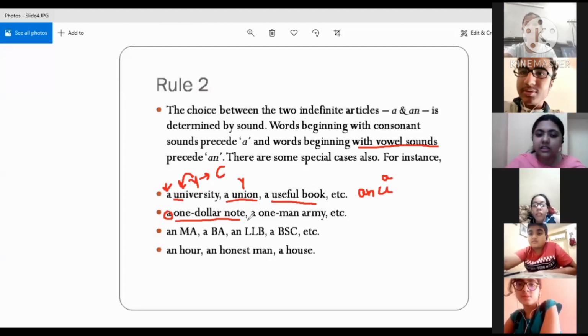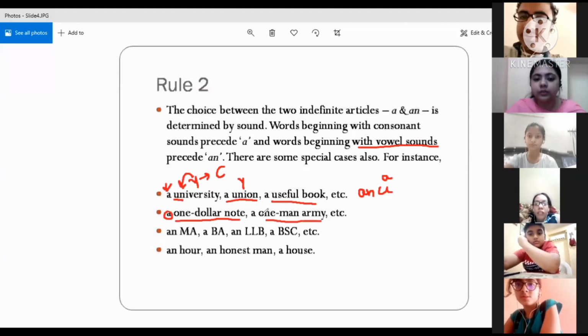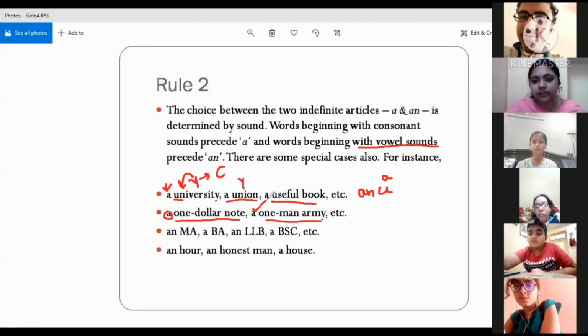Right? Same is the case with this sentence. Again, wherever you will find one, you will be using this article a, because the sound is that of V, which we can hear. All right.